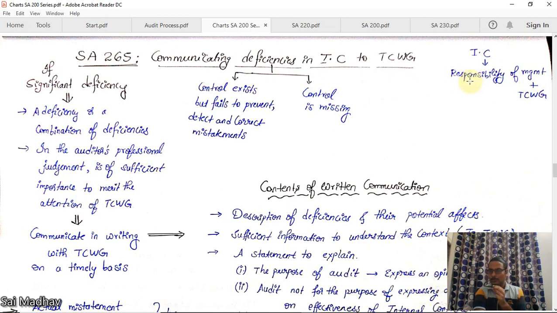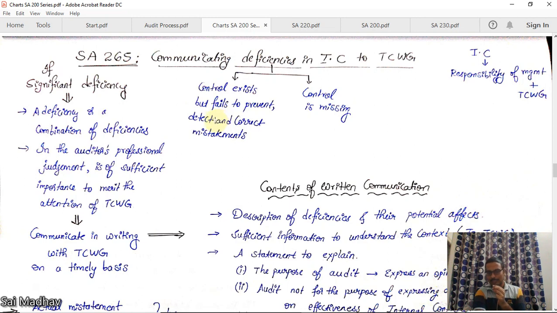Okay. Now, whose responsibility is internal control? It is the responsibility of management plus TCWG. Okay. Now, the standard name is communicating deficiencies in internal control to TCWG. What is the meaning of deficiency? First one, control exists but fails to prevent, or detect and correct, misstatements. Or the second one, control is missing. Okay. Now, as we have taken the example of a 1 lakh rupees transaction, the control is existing, but what is happening? The employee is logging in with the ID of the manager and is approving the transaction.